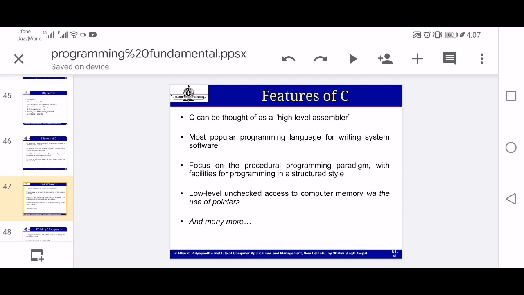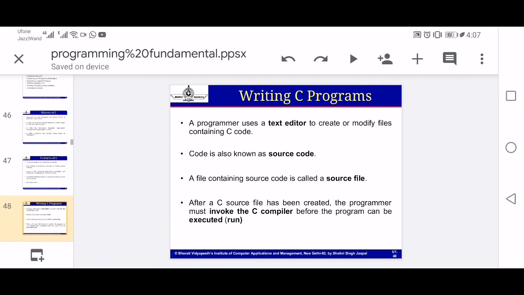This is not the reason why it is called the C language. It has some other reasons, but we are discussing the strength of the C language. It is such a strong language that it can be used to write system programs as well as application programs. So this is the main feature of the C++ language.